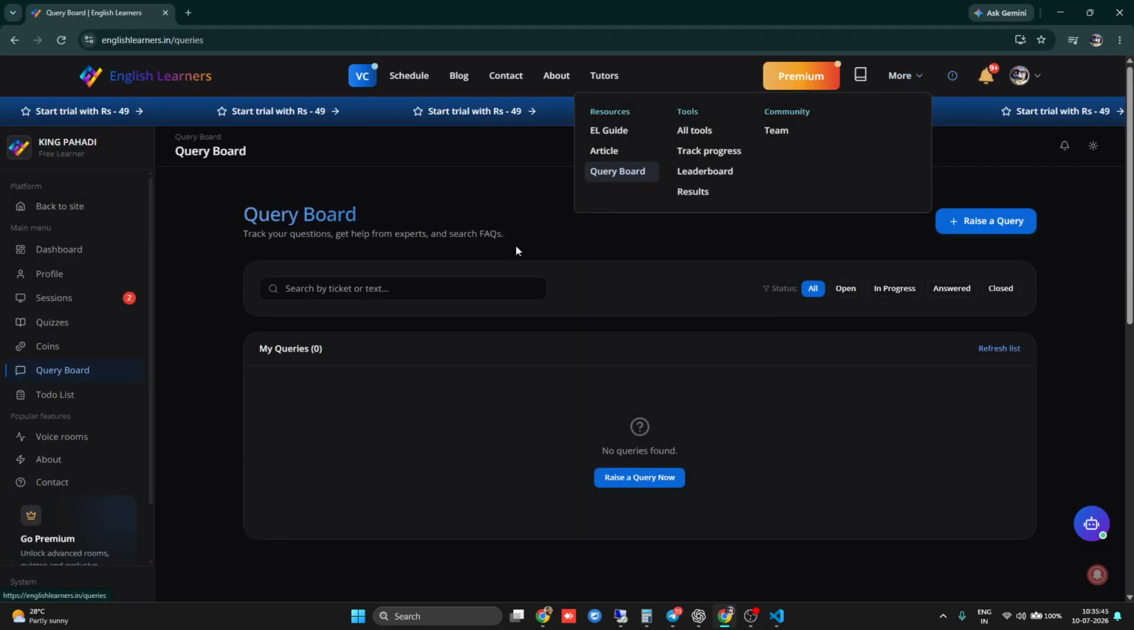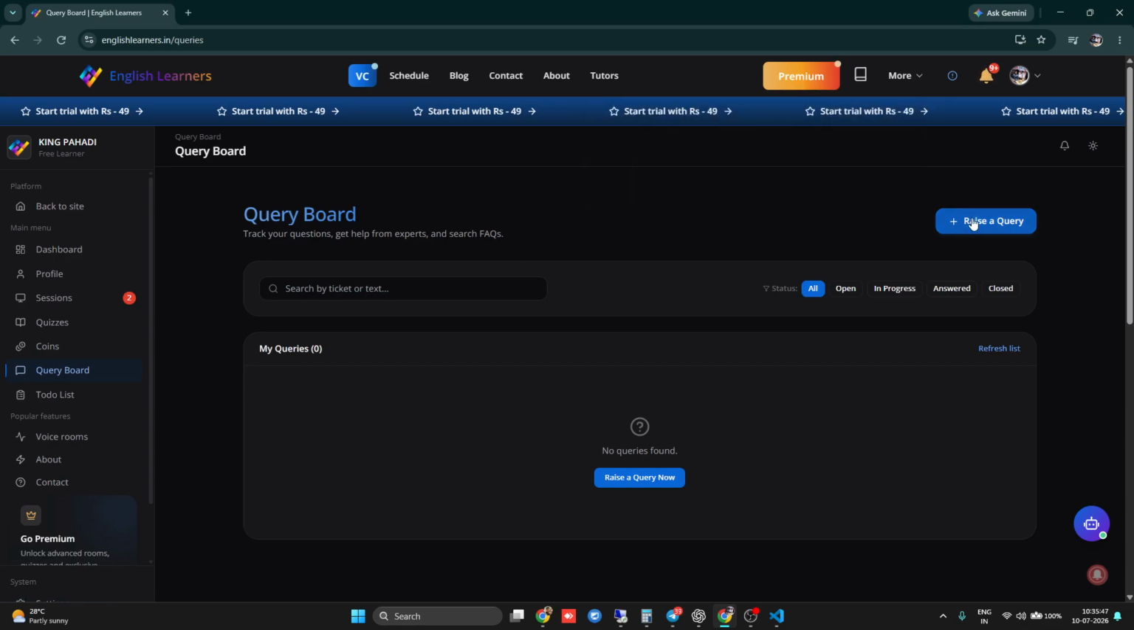Then query board. If you have any query, you can just raise a ticket. It's such a beautiful feature. If you have a query or a complaint, you can just reach out to us directly, with no middleman and no risk of your message getting lost or unsent to us. You can just write directly here. You will be given a ticket number, and we will be in continuous touch until your query gets resolved.